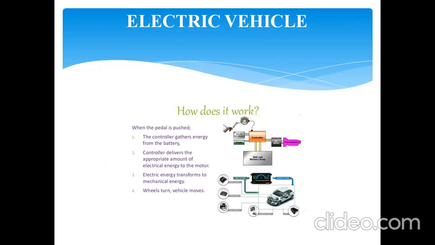The controller gathers the energy from the battery, and delivers the appropriate amount of electrical energy to the motor.